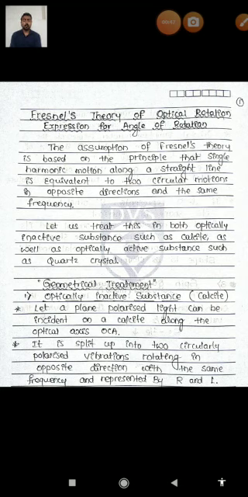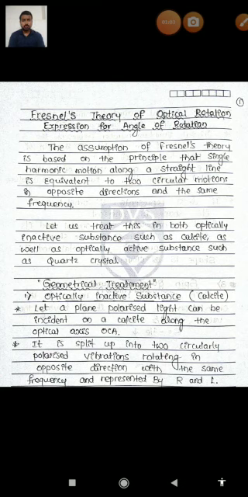After his assumption, he has treated both cases. We have already discussed that there is an optically active case and an optically inactive case.